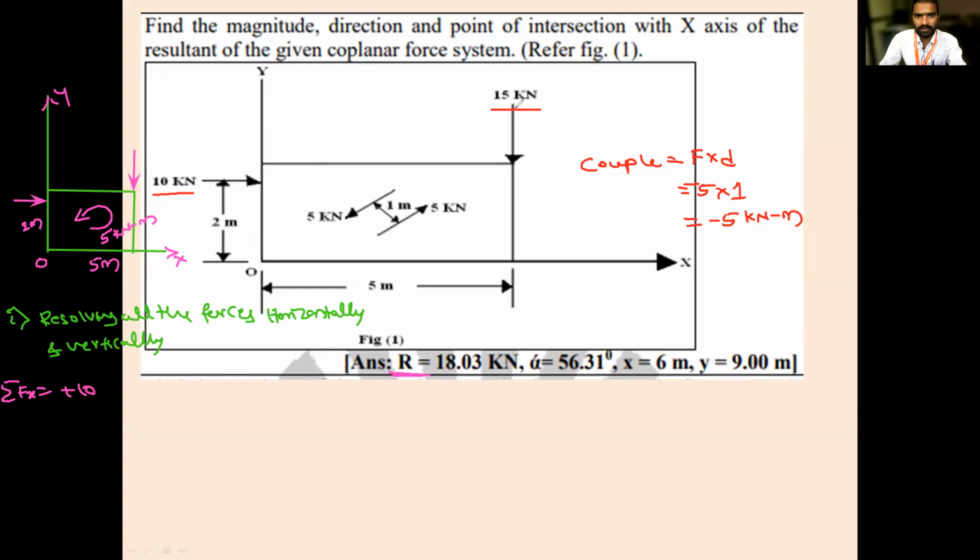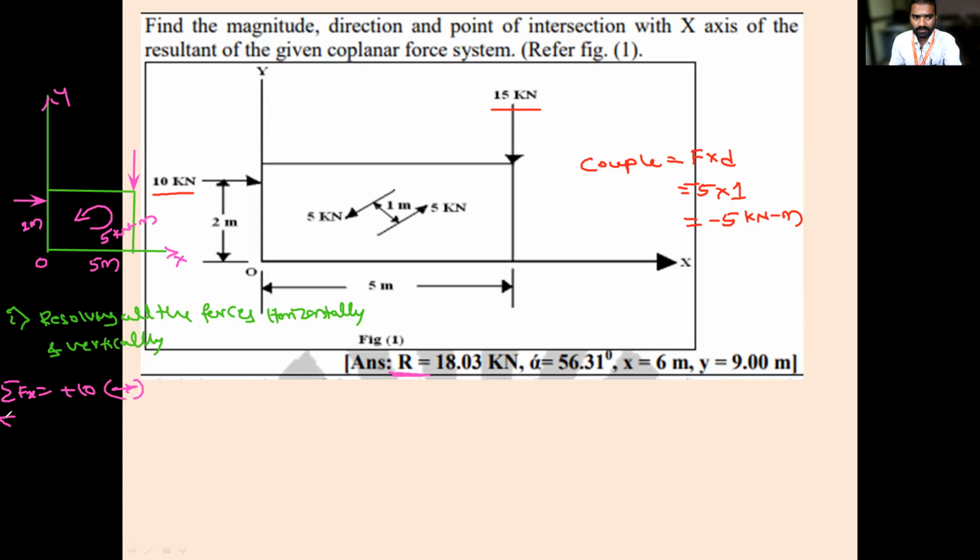Next, the second force is moving purely vertical downward. Is it producing any horizontal component? No. Is there any other force? This is a couple. Don't consider this couple. Whenever a couple or moment is given in the problem, you are not supposed to consider it in sigma Fx or sigma Fy. So is there any other force? No. So only this is the force in sigma Fx.